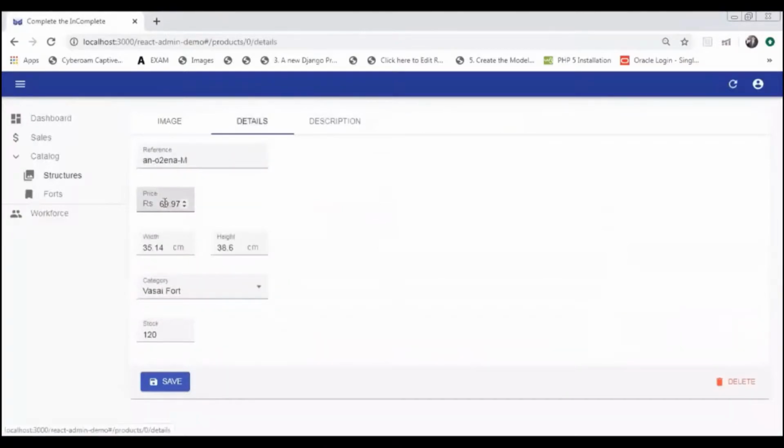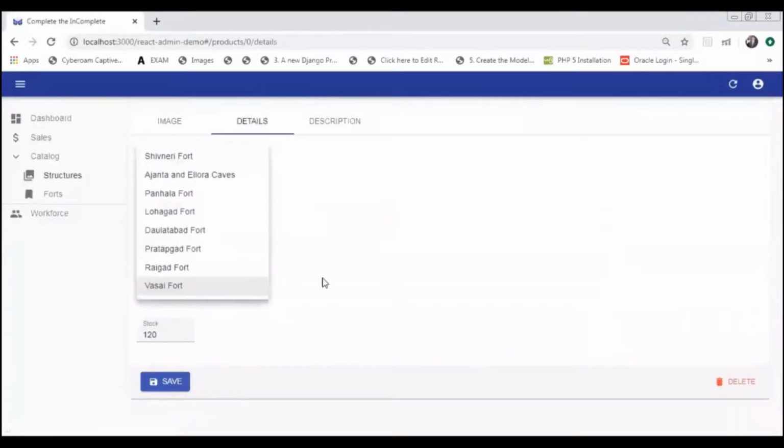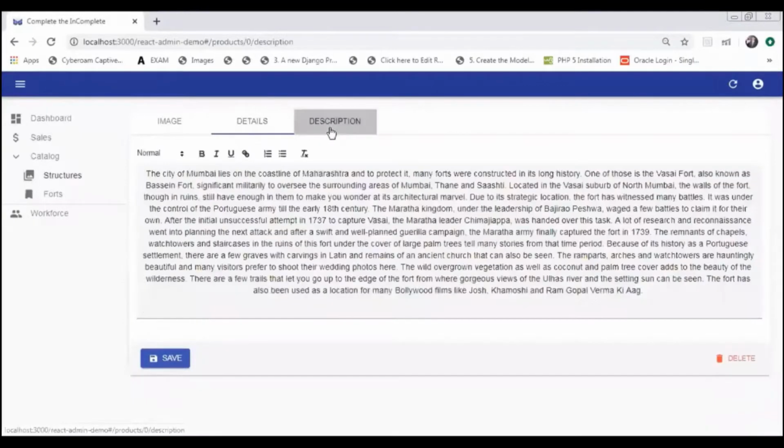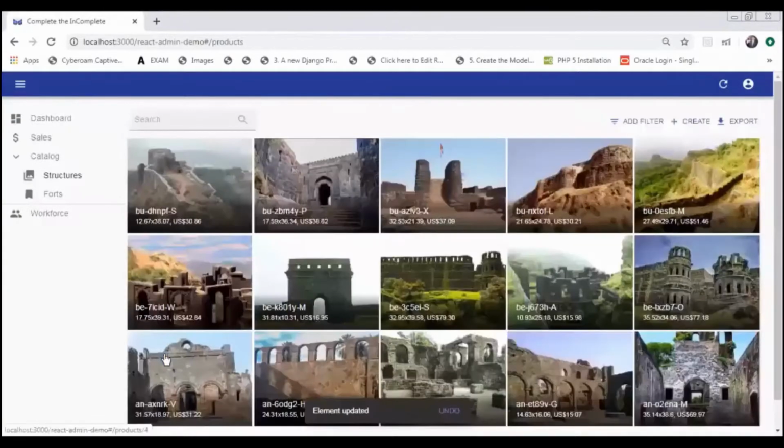Okay, so this is the reference number, this is the price, width, height, and the category. As I told you, we have 8 monuments, so we can give any category of that, and this is the stock. Now let's go to the description of the structure. Let's first edit the stock. Let's give it 100 out of 120. Now let's go to description. In description, you can give any description and we can make many modifications to it. Let's save it. As we have edited it, the element got updated as you can see over here.